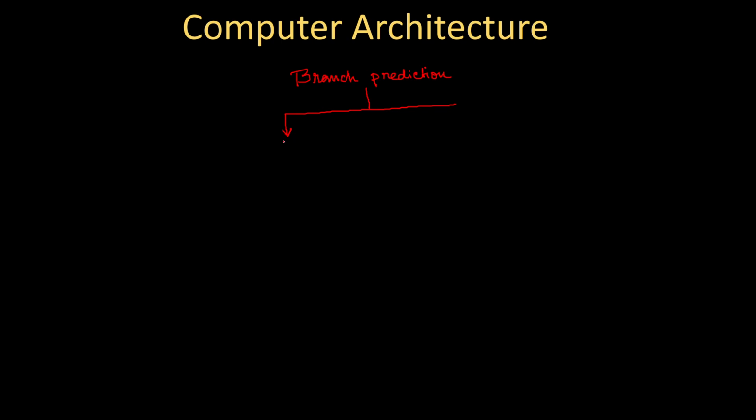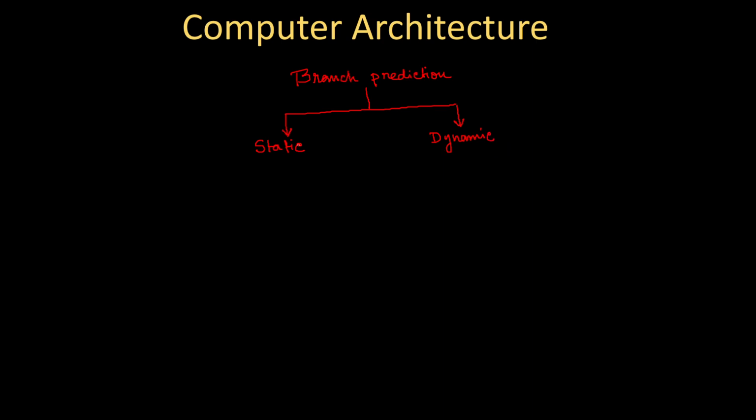And that is why this type of prediction we call static branch prediction. And another one where we can dynamically change our mind to assess whether the branch will be taken in future or not, that is what we call dynamic branch prediction.